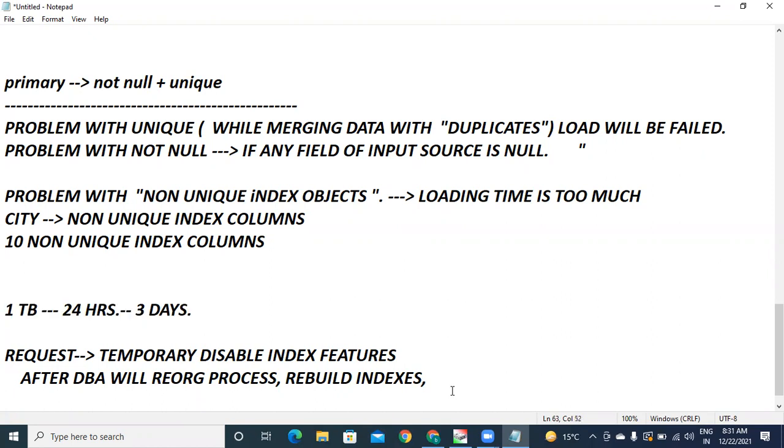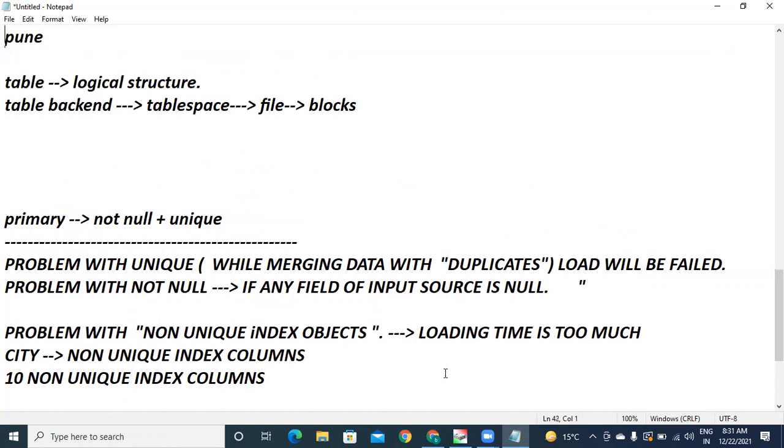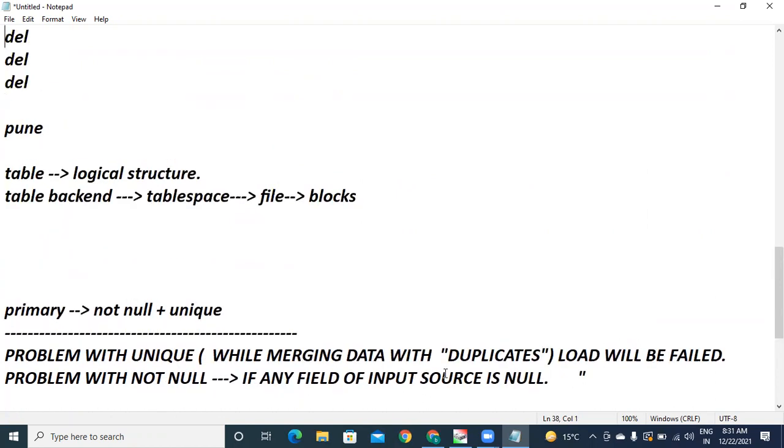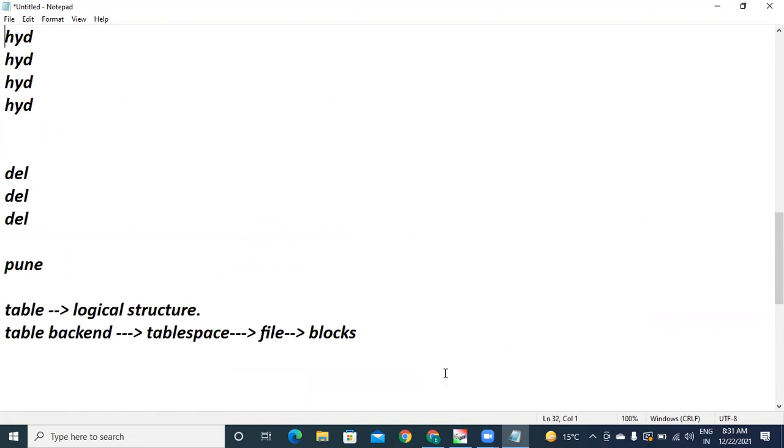Here you are not talking about only 1 terabyte, because such kind of files will be multiple, right? File 1 terabyte of data, file 2 terabyte of data, and you want to merge them at the time, the loading time will be much. Understood?